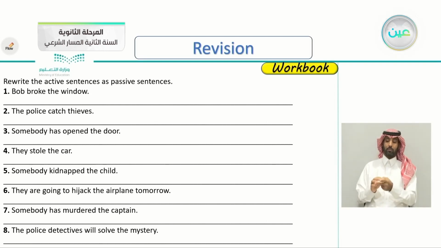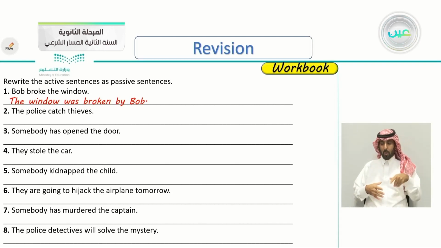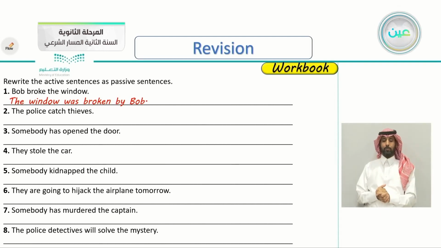Again, Bob broke the window. Very good. The window was broken by Bob. We said was because broke here is past tense, that's why we put was. And notice here, broken is an irregular verb. The window was broken by Bob.